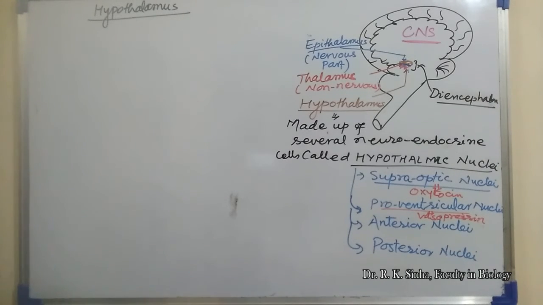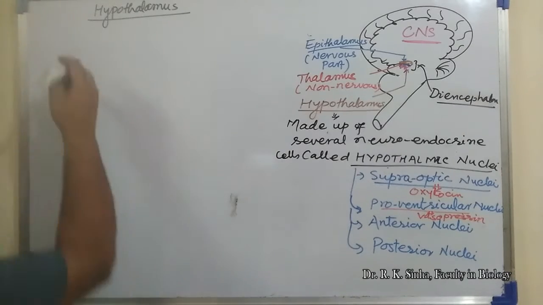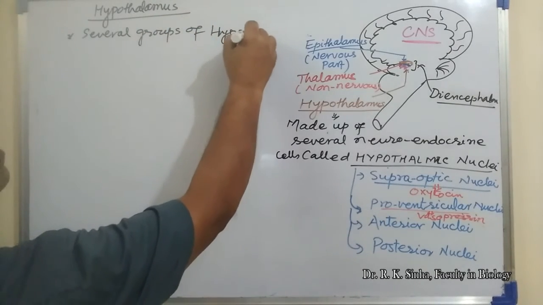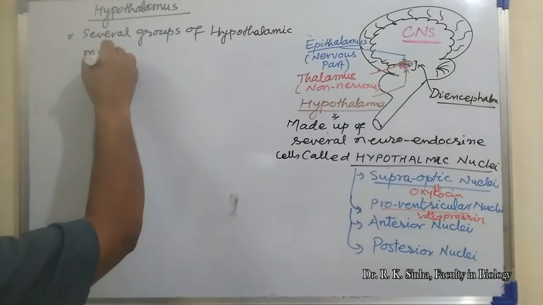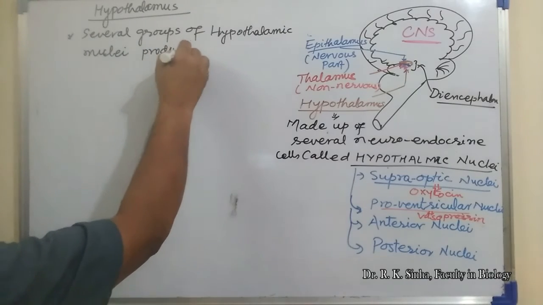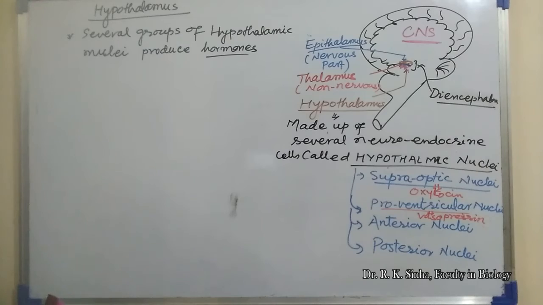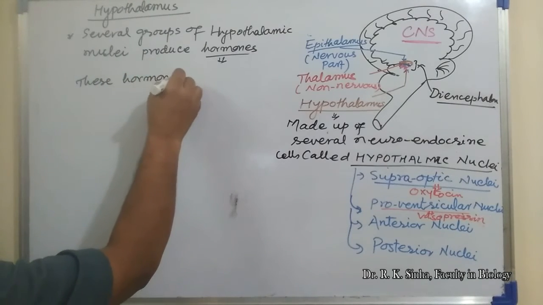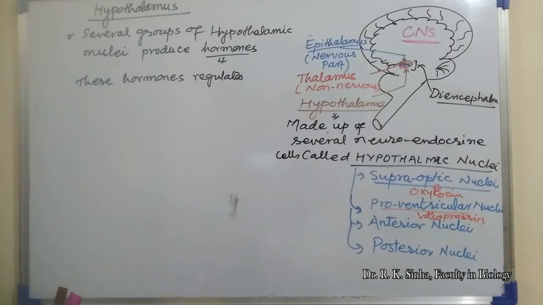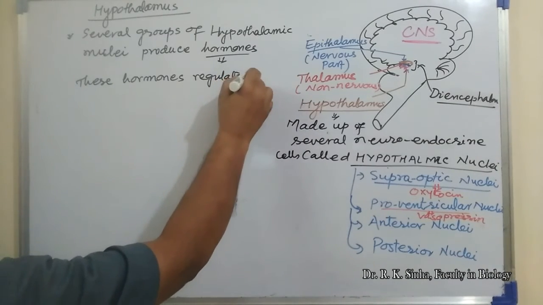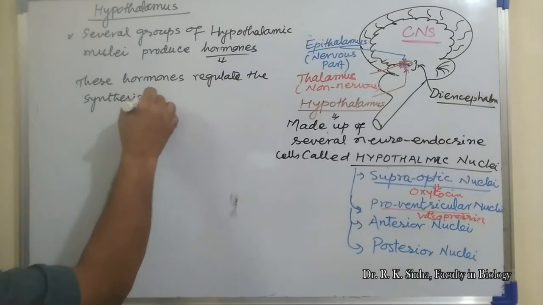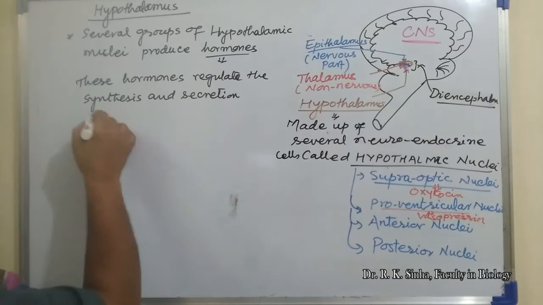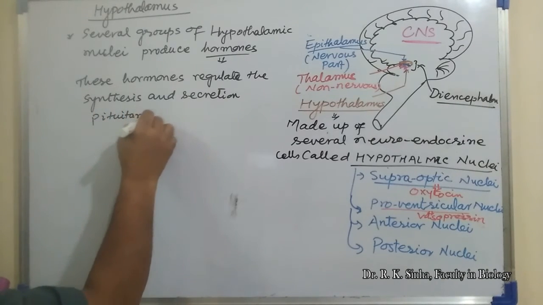Several groups of the hypothalamic nuclei produce hormones, and these hormones regulate the synthesis and secretion of pituitary hormones.